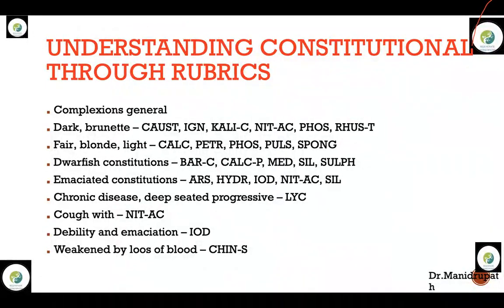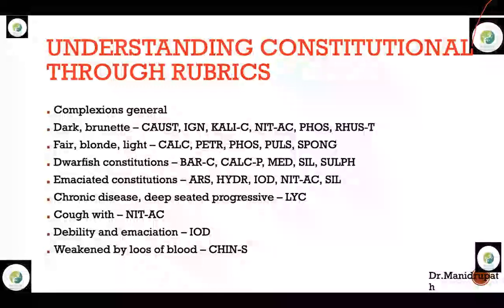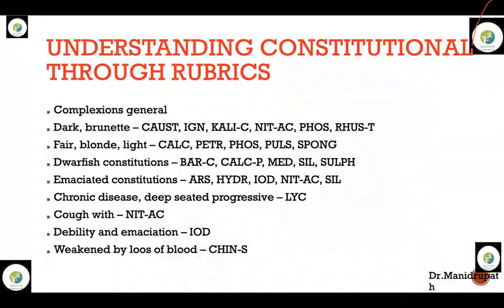Emaciated constitutions having chronic cough can be Nitric acid. Emaciated constitutions having debility and emaciation, as I said, that is Iodum. Emaciated constitutions weakened by loss of blood is China sulph. And interestingly, China sulph has diarrhea after eating egg. If a patient complains of diarrhea after eating egg, blindly prescribe China sulph in low potency.